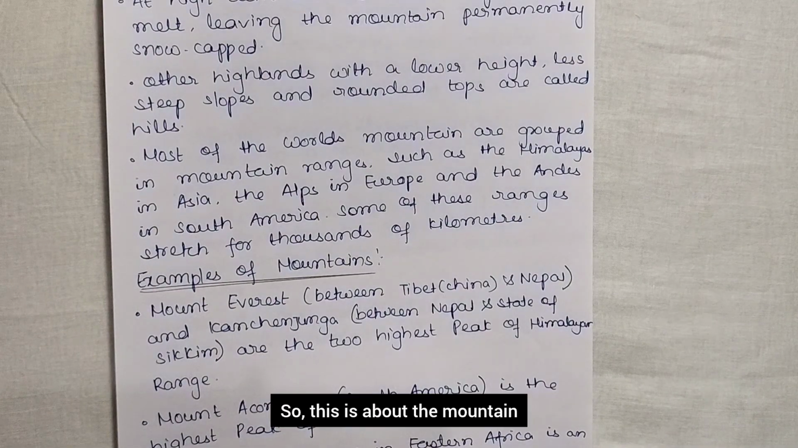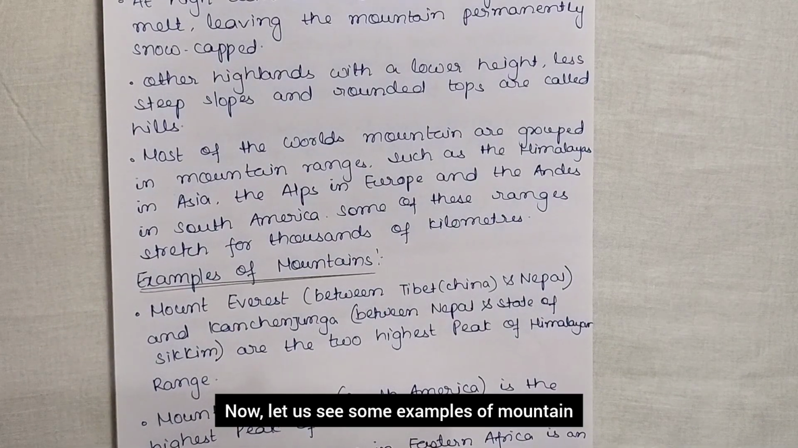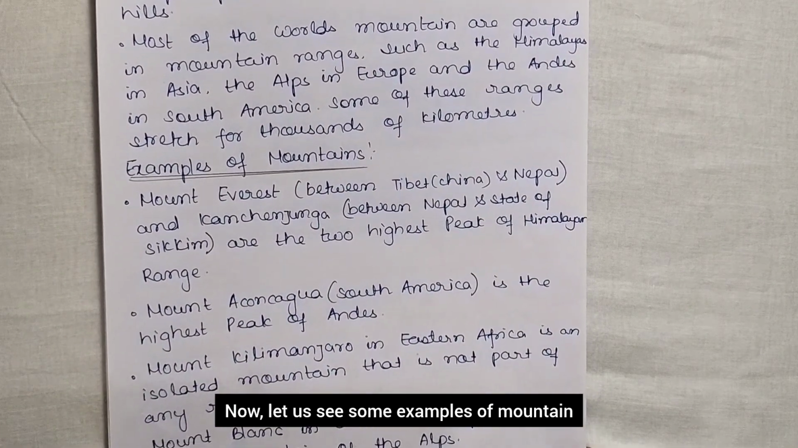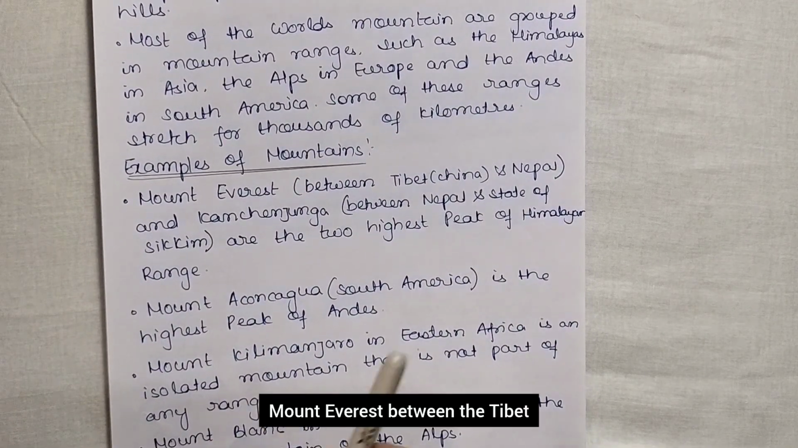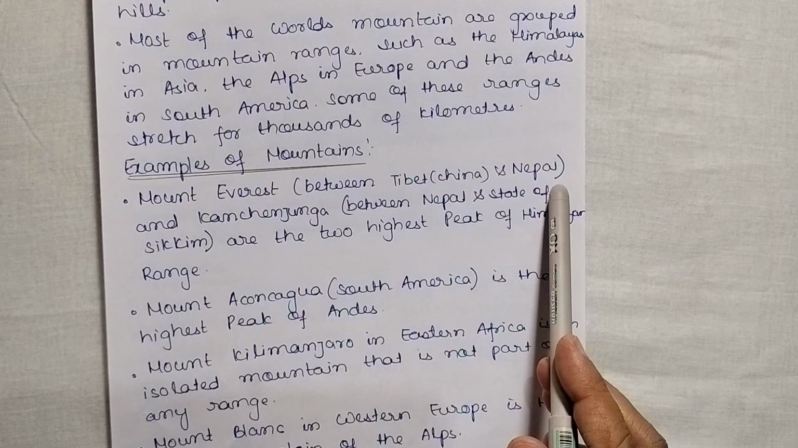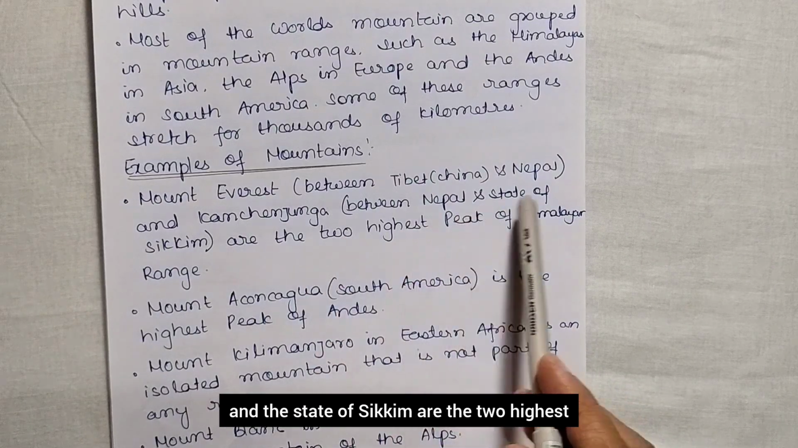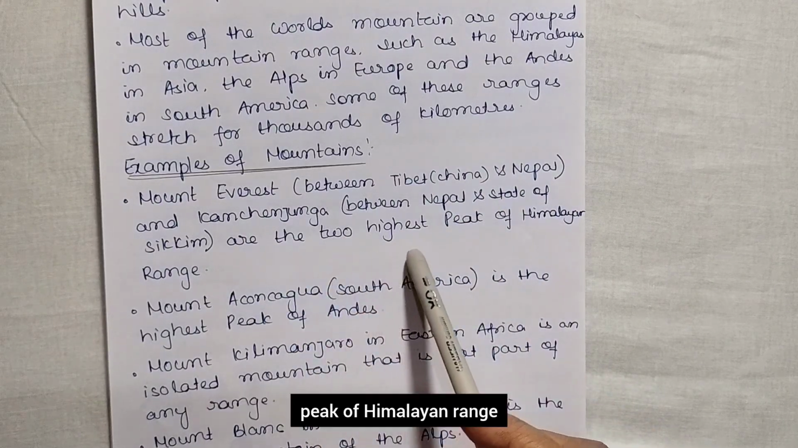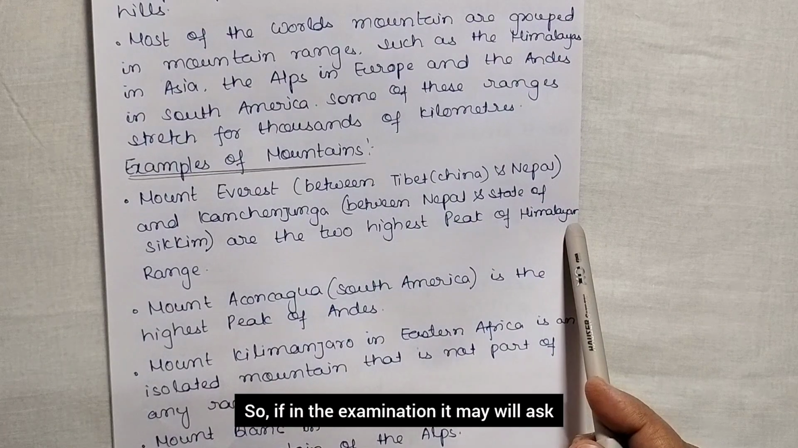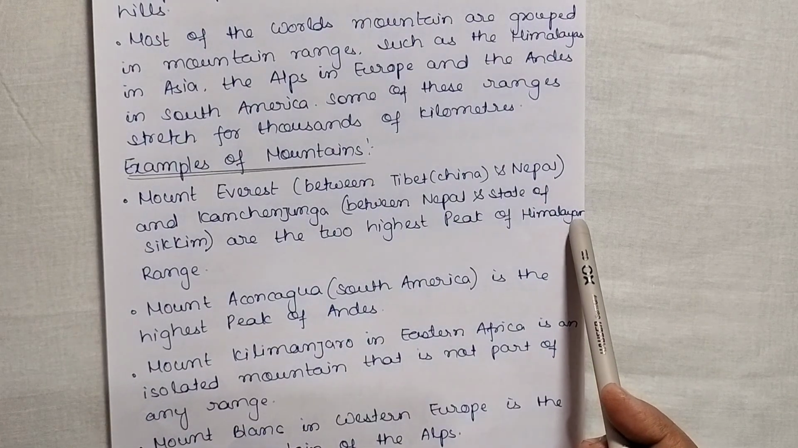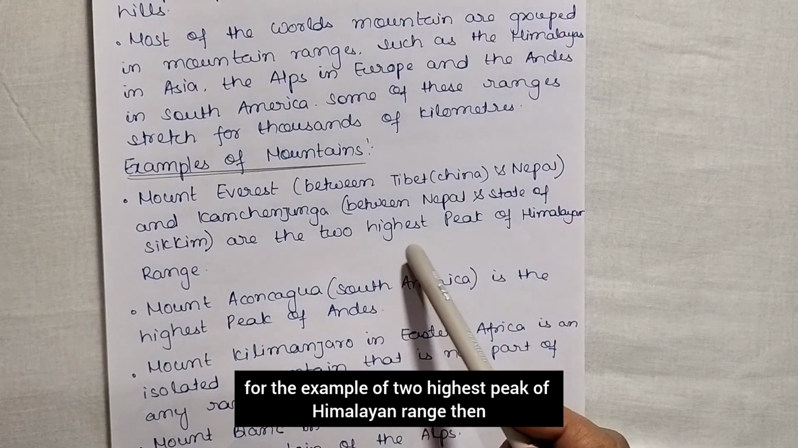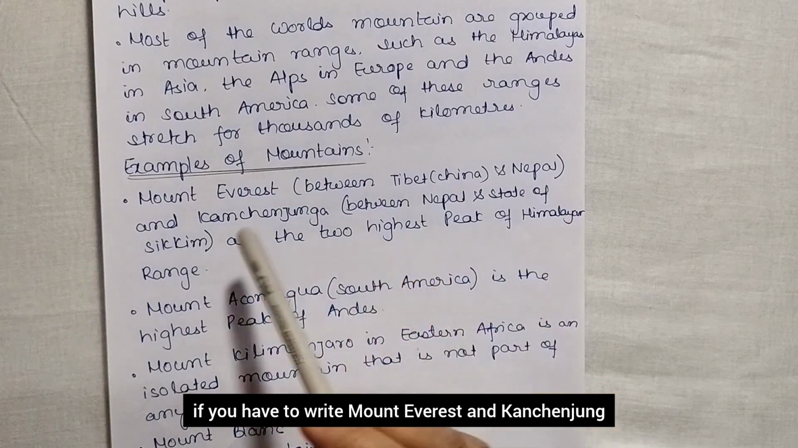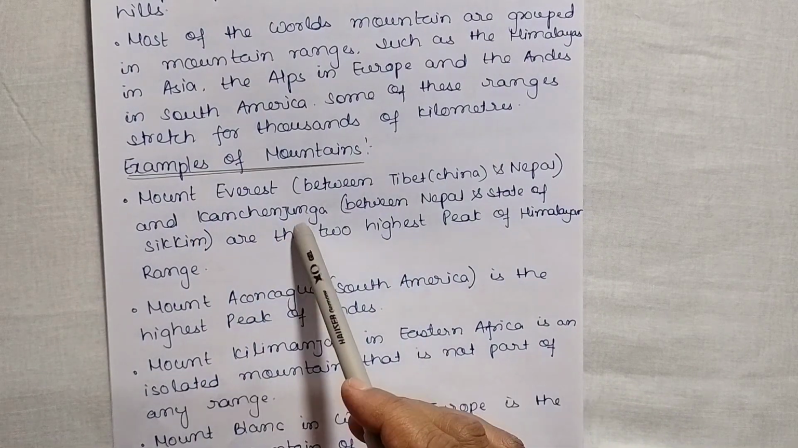So this is about the mountain. Now let us see some examples of mountains. Mount Everest between Tibet, China and Nepal, and Kanchenjunga between Nepal and the state of Sikkim are the two highest peaks of the Himalayan range. If the examination asks for the two highest peaks of the Himalayan range, you have to write Mount Everest and Kanchenjunga.